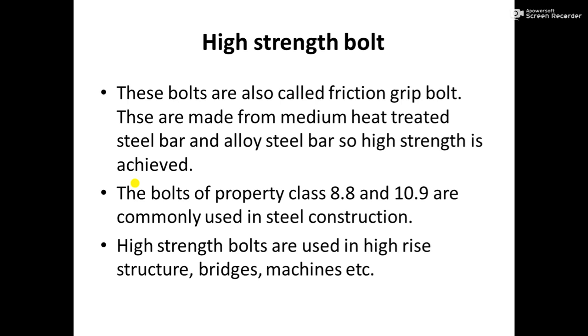FGB is nothing but a friction grip bolt. These are made from medium heat treated steel bar and alloy steel bar, so high strength is achieved. The bolts of property class 8.8 and 10.9 are commonly used in steel constructions.